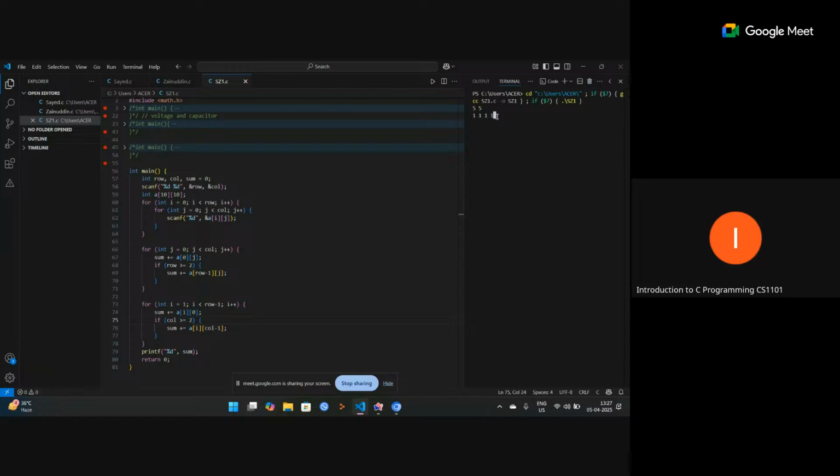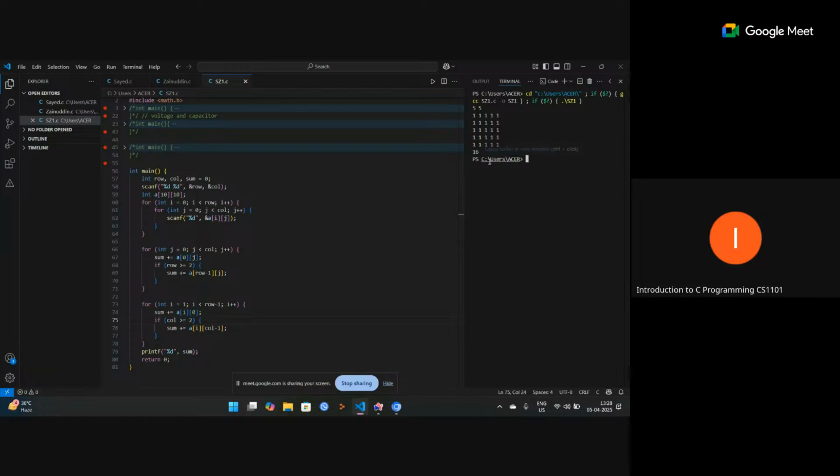Sum plus a0j equal to j, so j is 0 1 2 3. Okay. So what answer is coming?